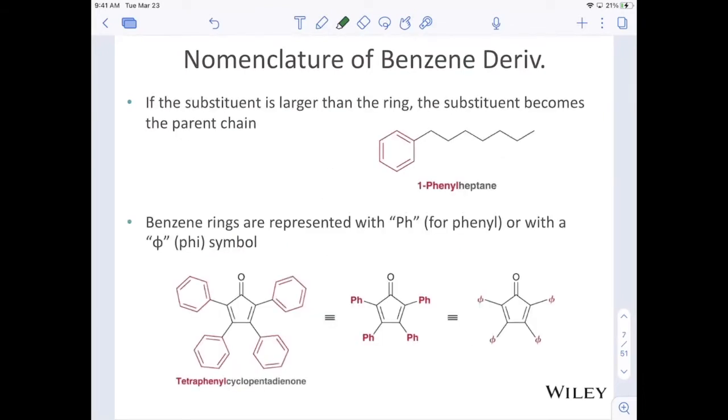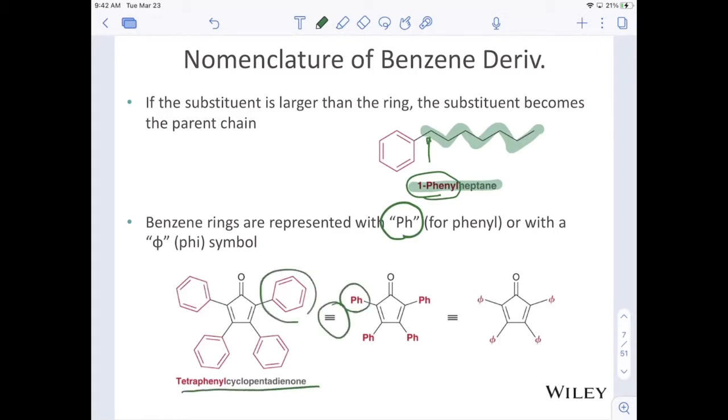So in terms of substituents on benzene, if the substituent is bigger than 6 carbons, then that gets the parent name. For example, the compound right up here is going to be 1-phenylheptane. So our parent chain is the heptane, and on carbon number 1 of heptane is a phenyl group. Phenyl is going to be what we use when benzene is the substituent. In terms of abbreviating, we're going to use a Ph to signify a phenyl group. So if we're going to draw tetraphenylcyclopentadienone, the equivalent structure would just be to replace that benzene ring with the Ph. We can also use this Greek phi symbol.